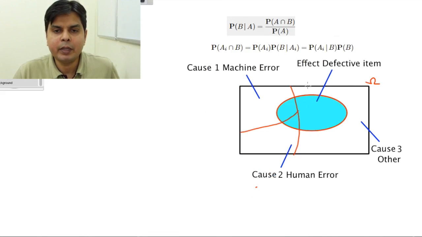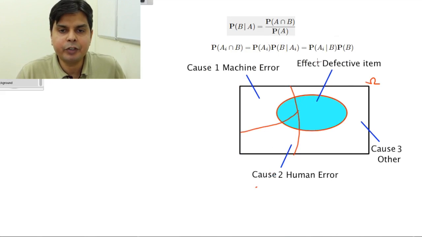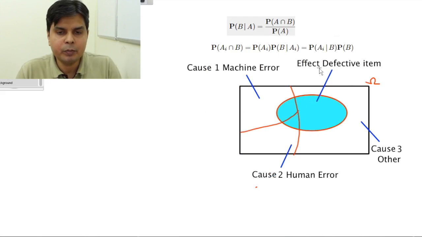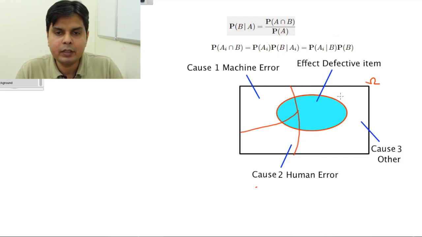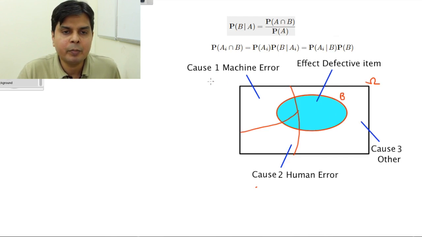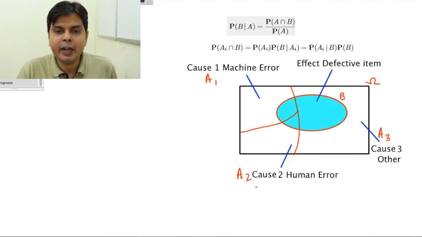In this example, suppose a production is going on in a factory and a defective item has been produced. So this is my effect. Now there may be three possible causes for this defective item production. Cause number one is machine error, which I have denoted by this partition of the sample space. Cause 2 is human error, and cause 3 is any other cause. This effect is given by event B, and the three causes are A1, A2, and A3. Bayes theorem gives me an idea of how to find whether it is because of A1 or A2 or A3, and how we can do it.